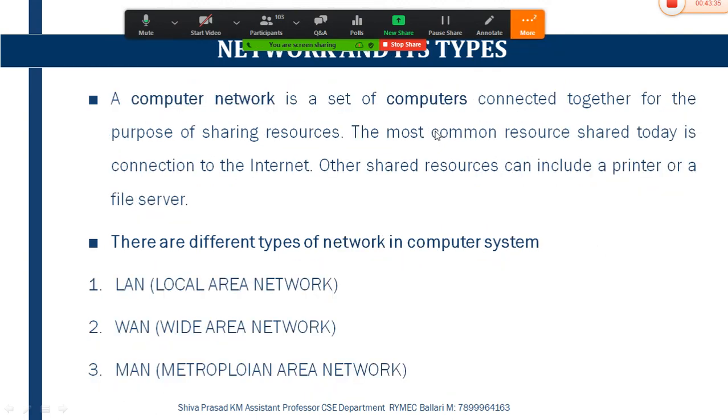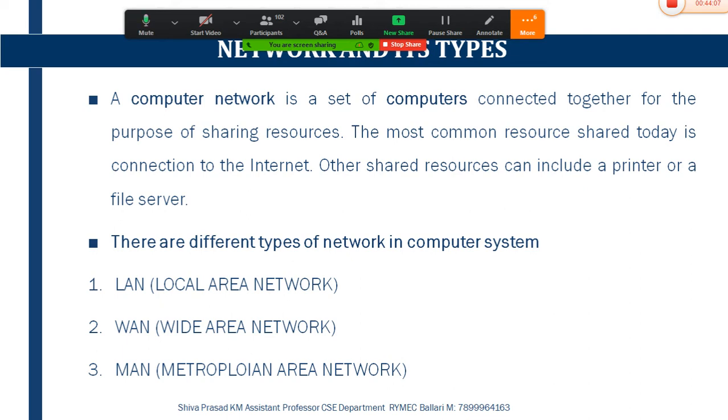So the next concept here is network and its types. See what actually this network is. Network is the one which acts as an interconnectivity link between user 1 and user 2 or user 3 and so on. So if I want to have a communication link between me and my friend who is staying in some other place, then network plays a very important role in providing a connectivity link between me and my friend.